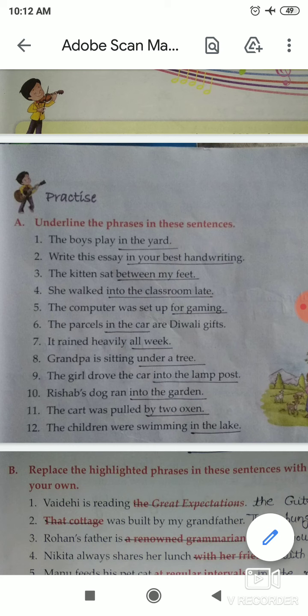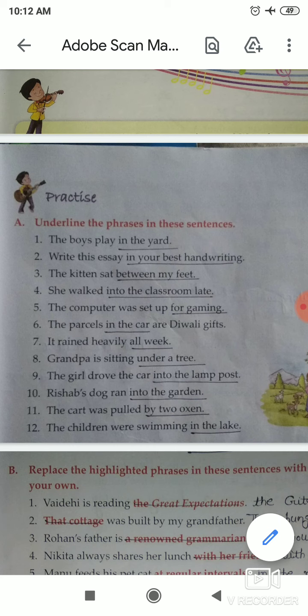Now next, number 10. Number 10 is: Rishabh's dog ran into the garden. Here into the garden is a phrase, and you have to underline into the garden because this is a phrase.